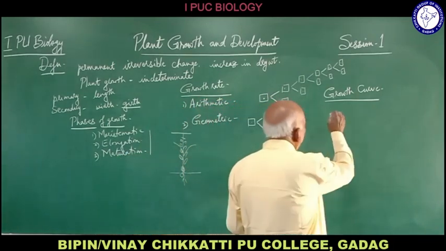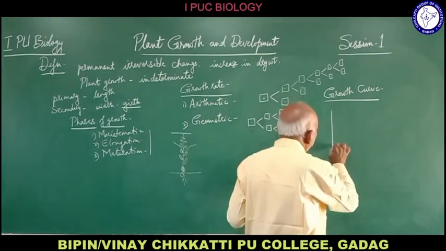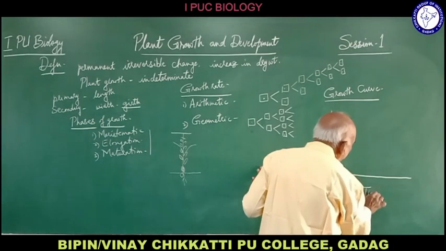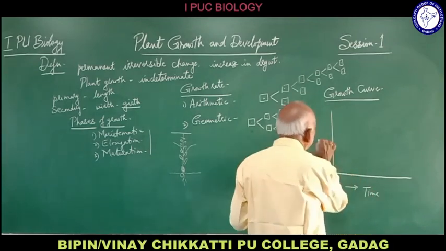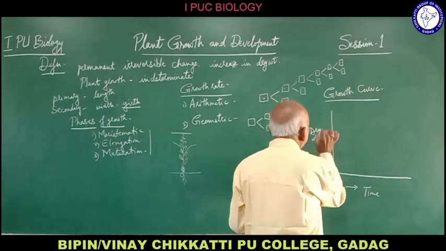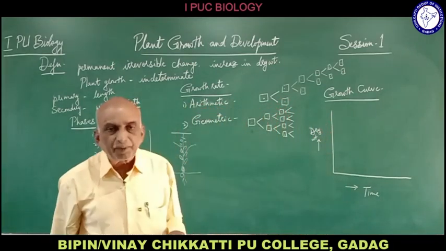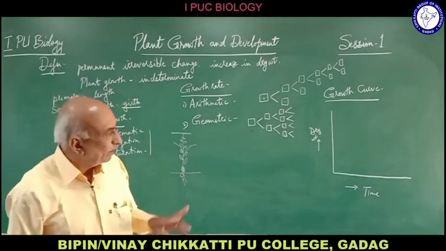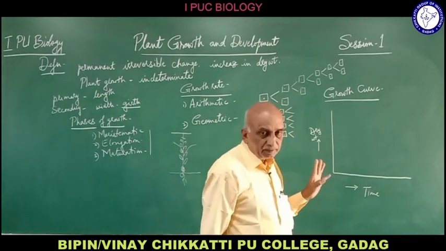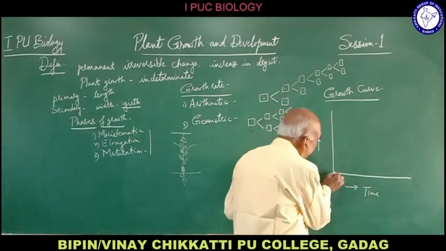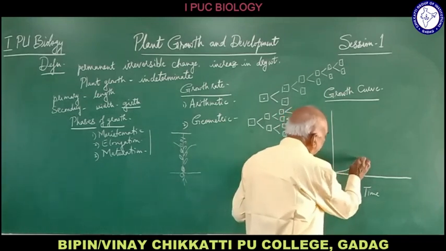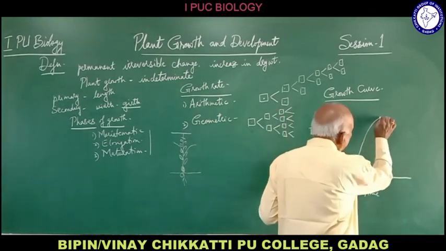So if you plot a graph with time against the dry weight of the organism, of the plant, you can see that the growth shows a curve like this.